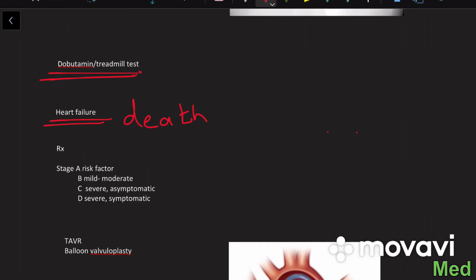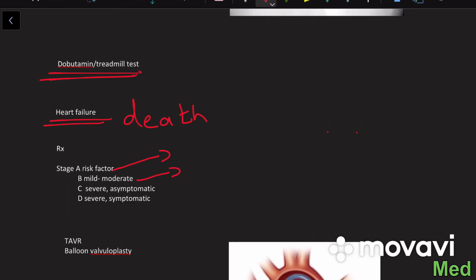Then before we go to the treatment, let me classify aortic stenosis into 4 stages. They are called A, B, C and D. Stage A means the patient only has risk factors for developing aortic stenosis, but right now he does not have any lesions, any stenosis or any structural damage to the valve. For example, he has rheumatic heart disease where calcification is going on, but stenosis is not there. Then stage B is when we say mild to moderate, for example if the valvular orifice is between 2.5 and 1.5 centimeters squared, we call it stage B.